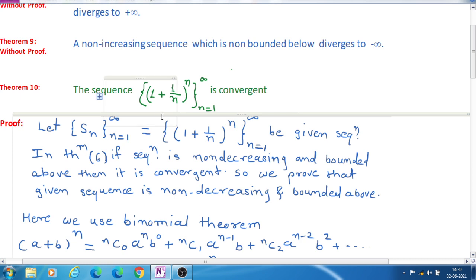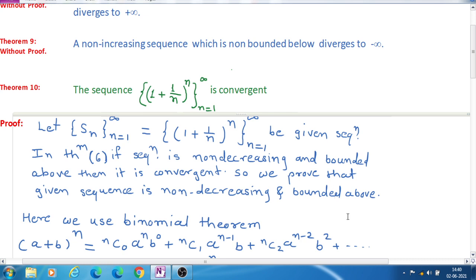Next term, n is equal to 3, (1 plus 1 upon 3) raised to 3. Like this, these are the terms of the sequence, and here we put n from 1 to infinity. Now this sequence is a convergent sequence. So we have to prove this sequence is a convergent sequence.